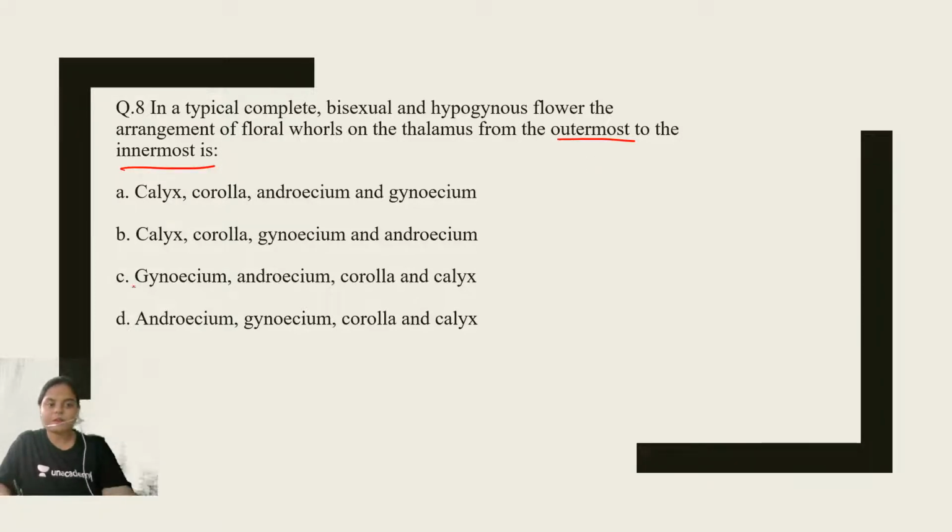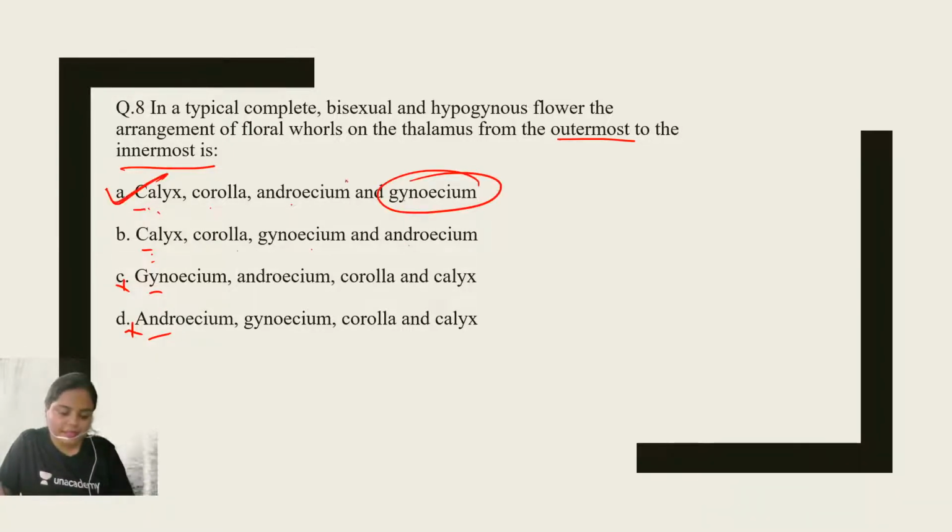You can easily rule out some options. Outermost is calyx, but options C and D have gynoecium and androecium first, so option number C and option number D are ruled out. Why? Gynoecium and androecium cannot be present on the outer roll. Now you have the confusion between option number A and B. This is how you will be saving time on your NEET UG examination. You don't have to read each and every option because you have to save time, right? Option A is calyx, corolla, androecium, gynoecium. Option B is calyx, corolla, gynoecium, androecium. Very easy. We know gynoecium is present on the innermost roll. So option number A is the right answer.